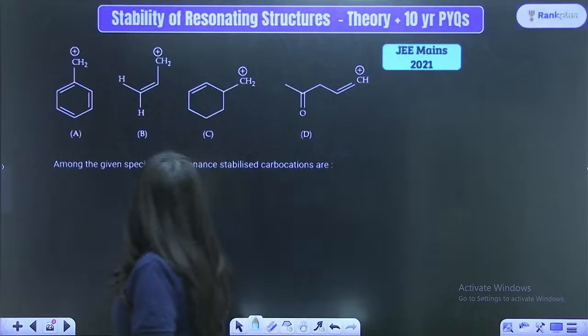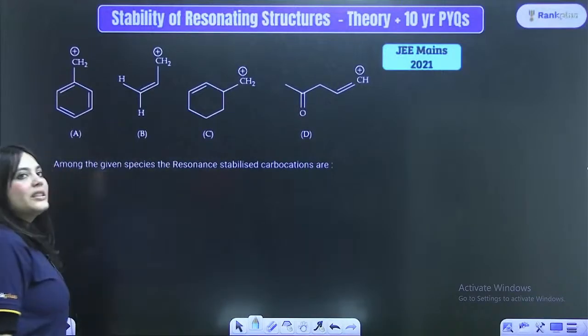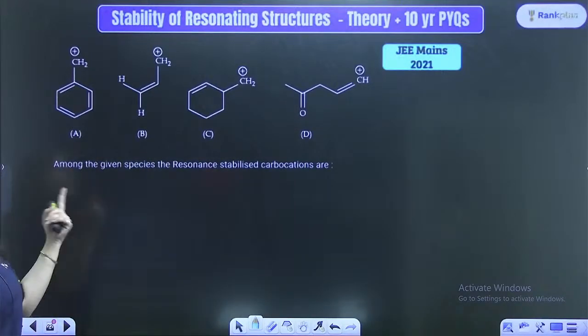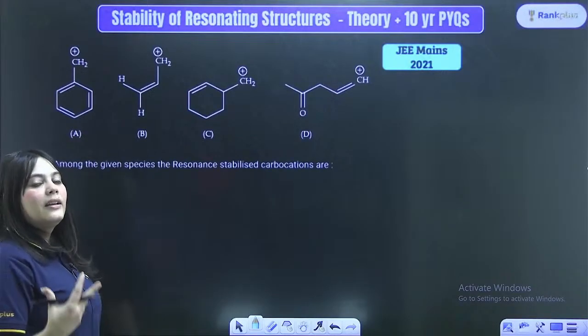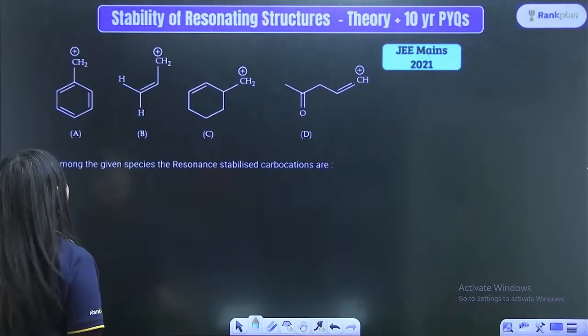Among the given species, the resonance stabilized carbocations are. Among the following species, the resonance stabilized carbocations are. So look at these given species once again. I've already told you how to determine the resonance stabilized carbocations.